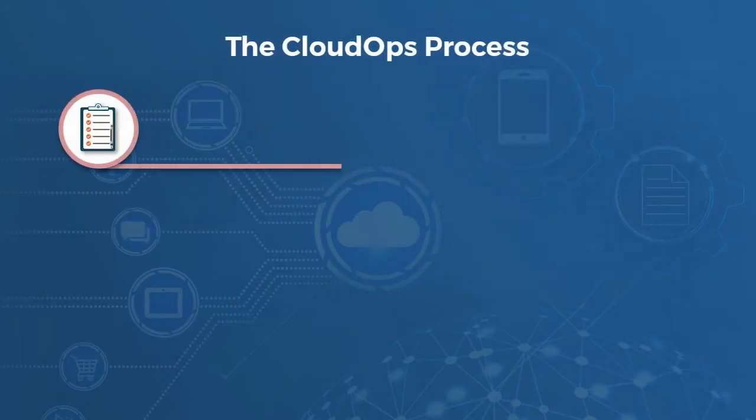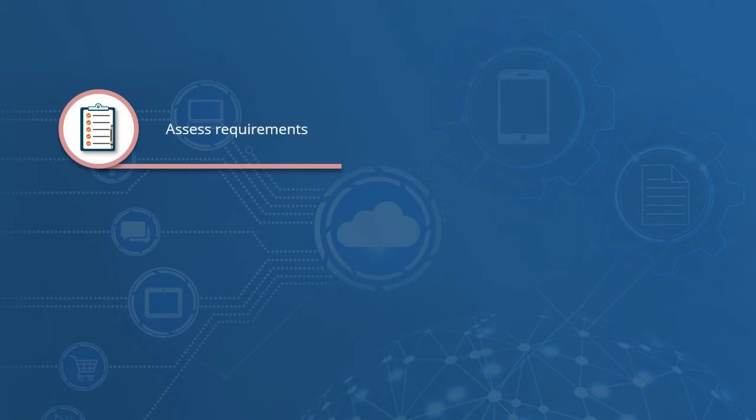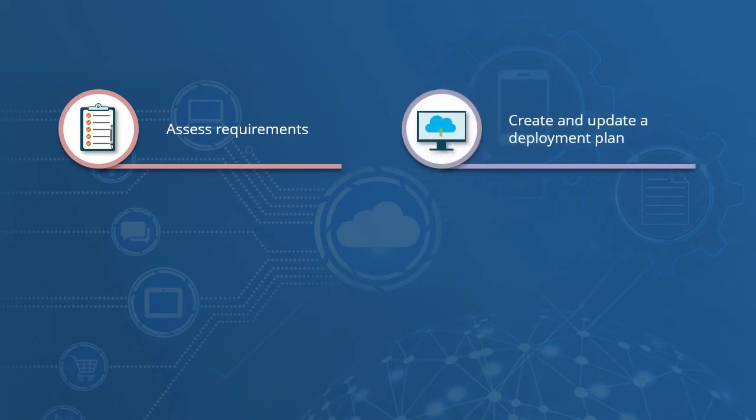After identifying the expected qualities, we need to focus on CloudOps processes. So let's go ahead and describe CloudOps processes that help streamline cloud operations and create continuous feedback solutions. To start with, we need to always identify the requirement, and that is done by assessing the requirements of applications and data that you are going to host in cloud architectures. Second is to create and update a deployment plan, keeping in mind availability as well as failover.